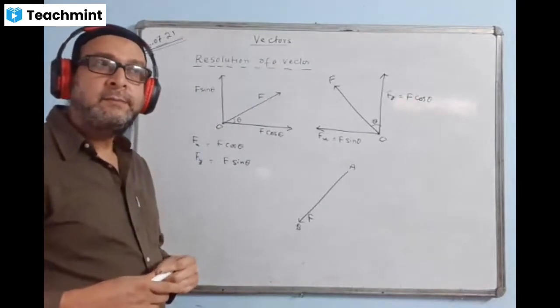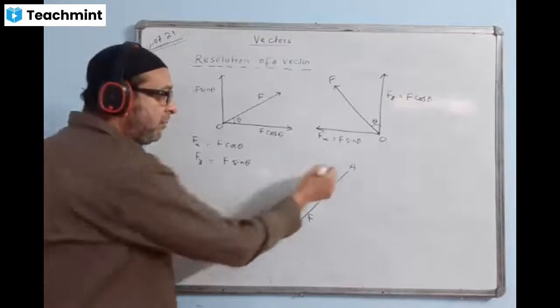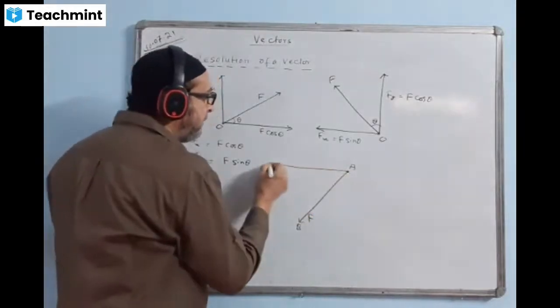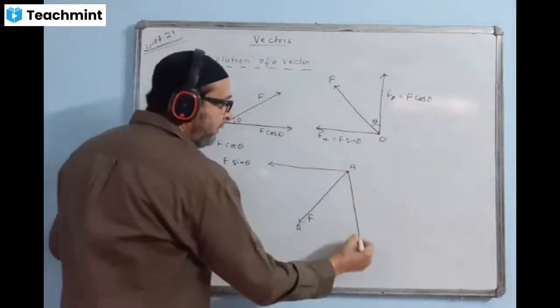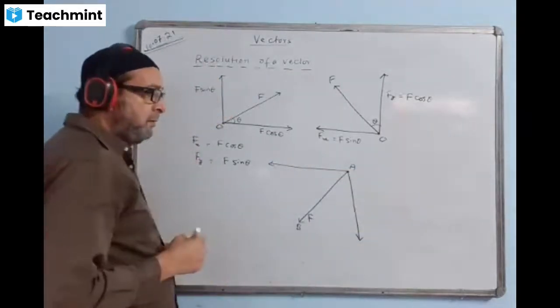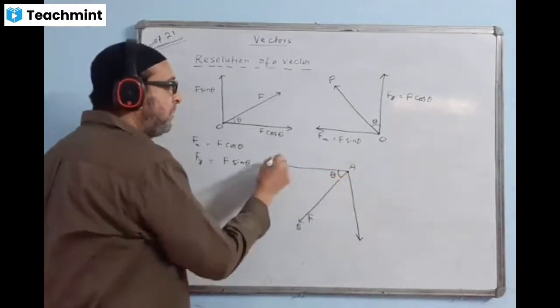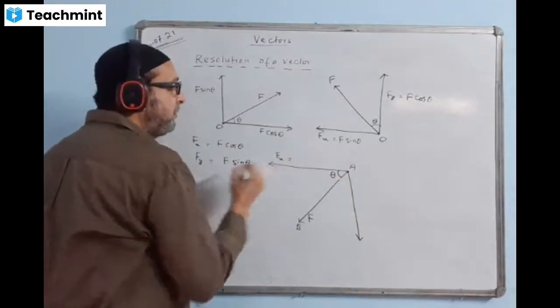At A. Let us break. How can we break? We'll keep one component here, horizontal, and one component here like this. This angle is theta. What is the value of this component? Fx value will come how much now? Tell me, what is the value of Fx?